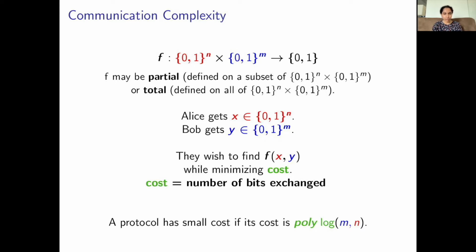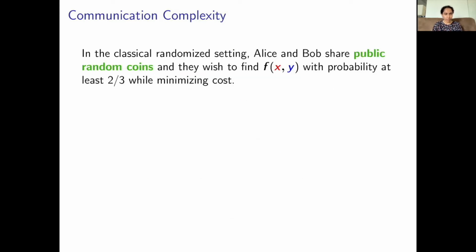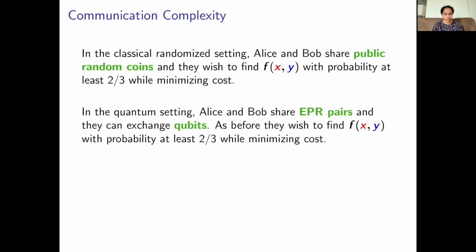Let us see a few different models of communication. In the classical randomized setting, Alice and Bob share public random coins, which they can toss arbitrarily many times, and their goal is to compute f of x y with probability at least 2/3 while minimizing the worst case amount of communication. In the quantum setting, there are two differences. The first is that Alice and Bob share EPR pairs. The second is that they can exchange qubits. This is an inherently probabilistic model, and as before, their goal is to compute f of x y with probability at least 2/3 while minimizing the number of qubits that they exchange.